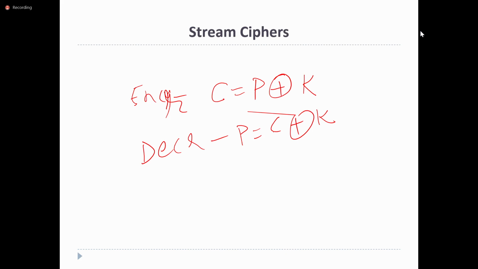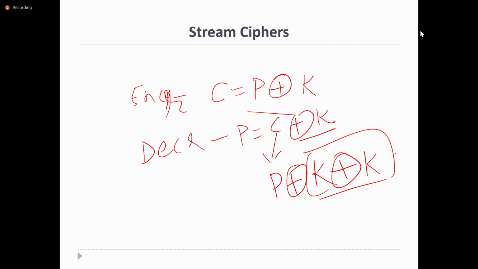What is the ciphertext? The ciphertext is generated simply by performing the plain text XOR with the key.